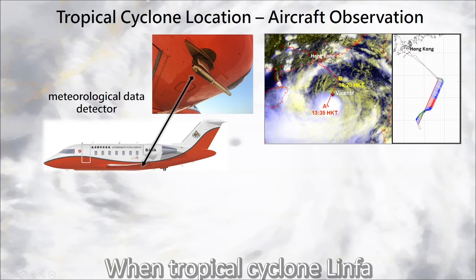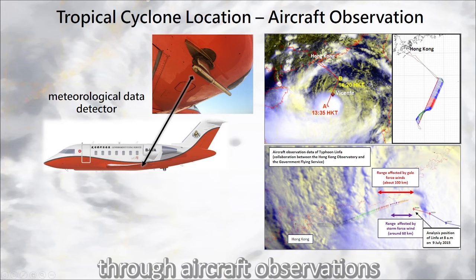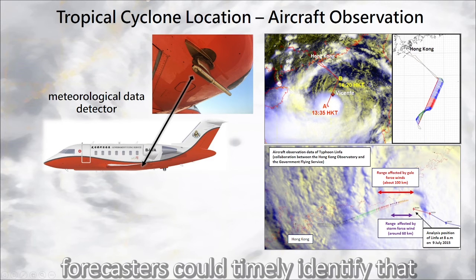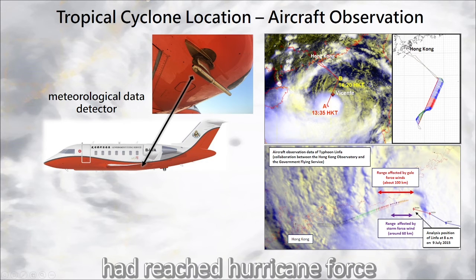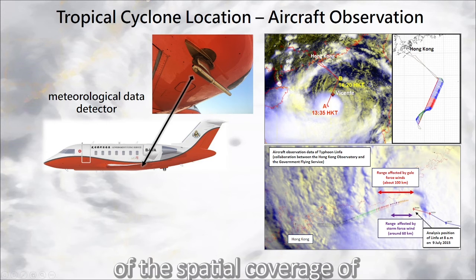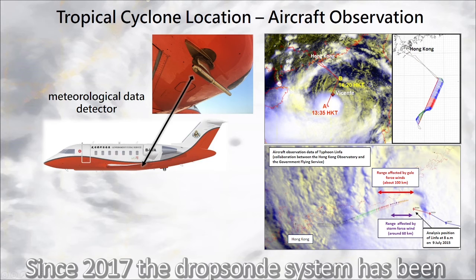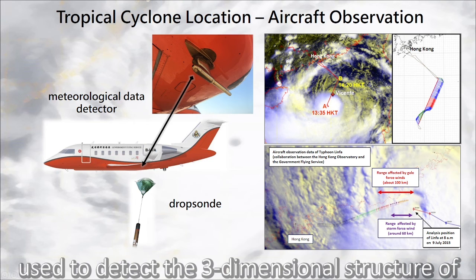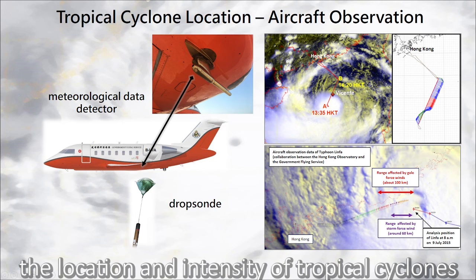When Tropical Cyclone Lin Fa approached the coast of Guangdong in 2015, through aircraft observations, forecasters could timely identify that the wind speed near sea level close to the eye had reached hurricane force, and also conducted more detailed analysis of the spatial coverage of gale and storm force winds. Since 2017, the dropsonde system has been used to detect the three-dimensional structure of tropical cyclones. These data are valuable for determining the location and intensity of tropical cyclones.